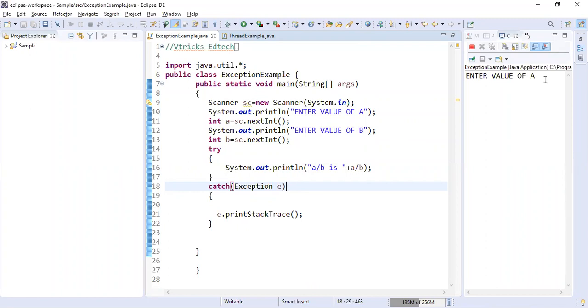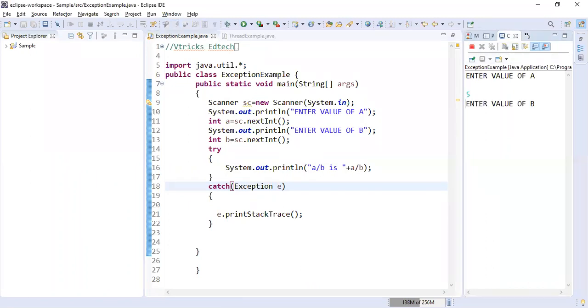I'll show you now. It is asking to enter the value of a. I say a value is 5. Enter the value of b. b value is 2. a by b is 2.